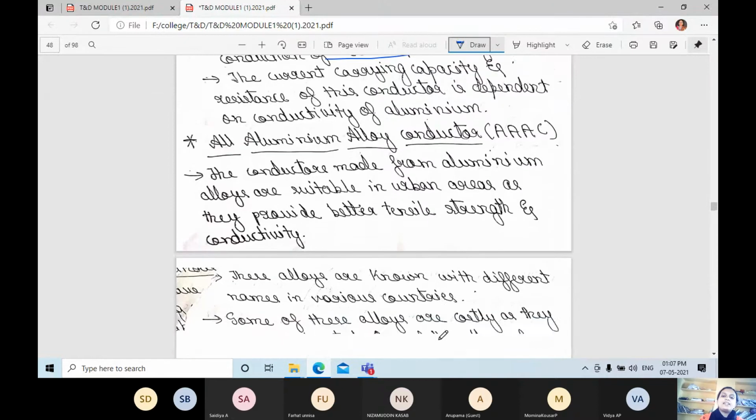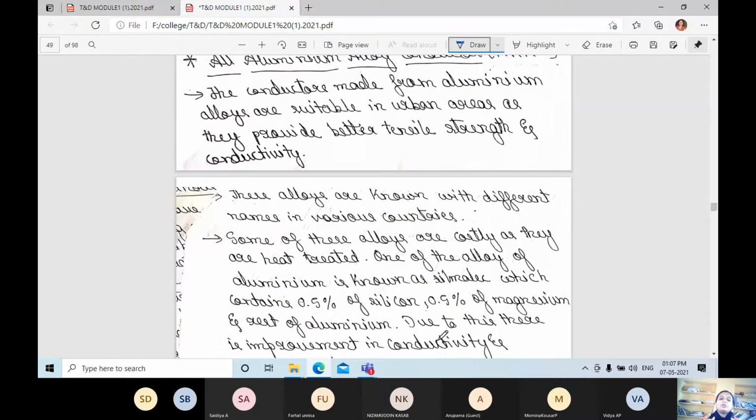One such alloy of aluminium is known as Silmalec, which contains 0.5% silicon and 0.5% magnesium and the rest aluminium.